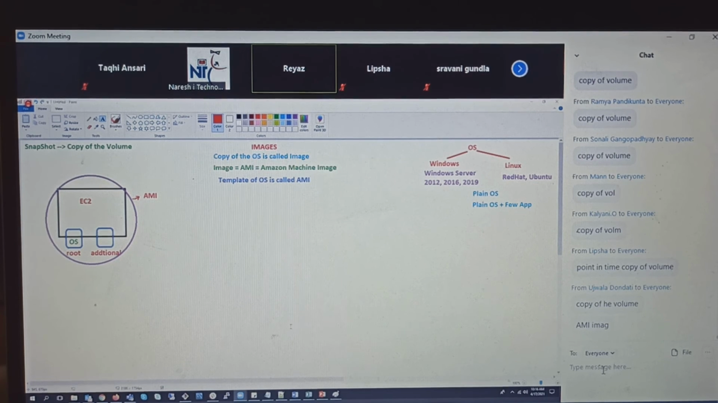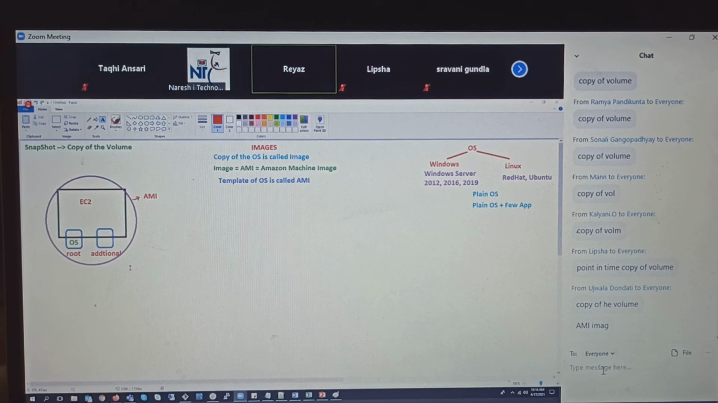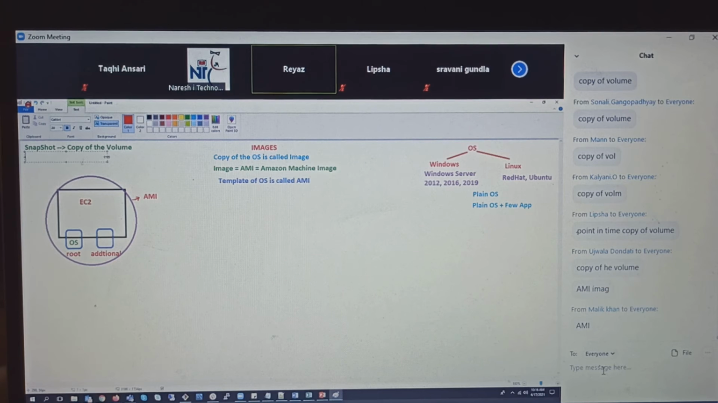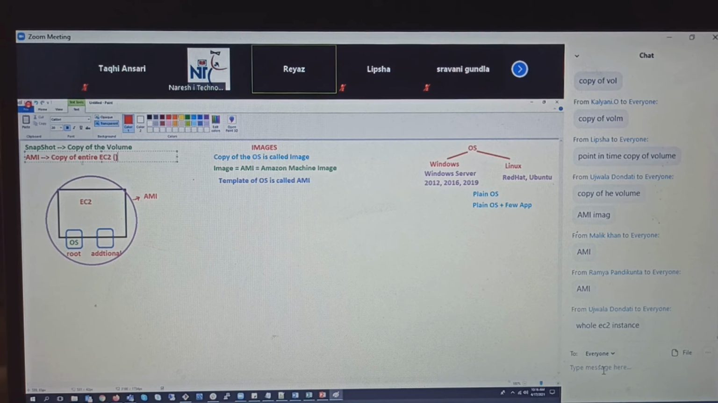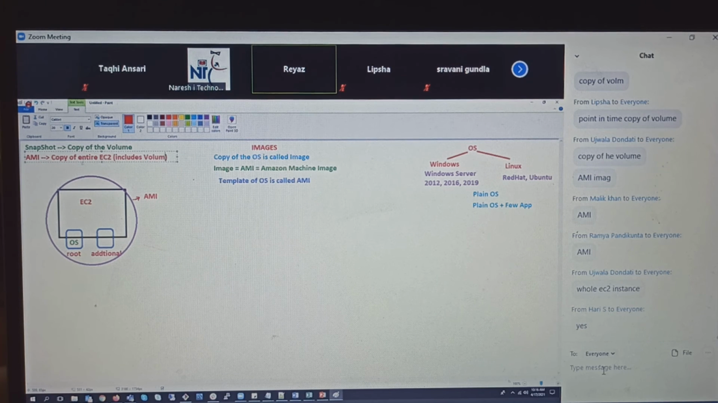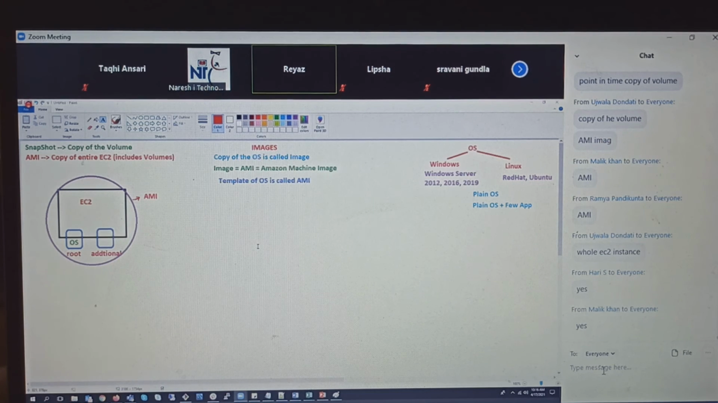The question here, guys, is that if you take the whole EC2 instance copy, that includes your volumes also. If you want to take an individual backup, then go for snapshots. But if you want to take the whole entire machine backup, then you have a concept called AMI. So AMI means a copy of the entire EC2 instance. Does that include volumes also? Yes, it includes volumes. Getting it, guys?